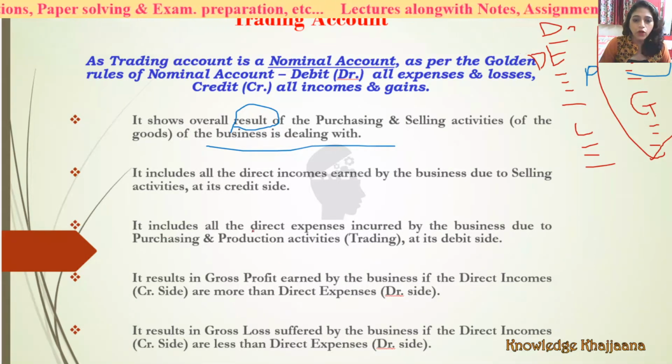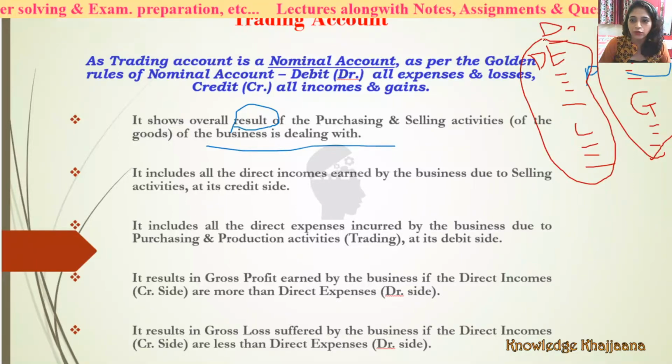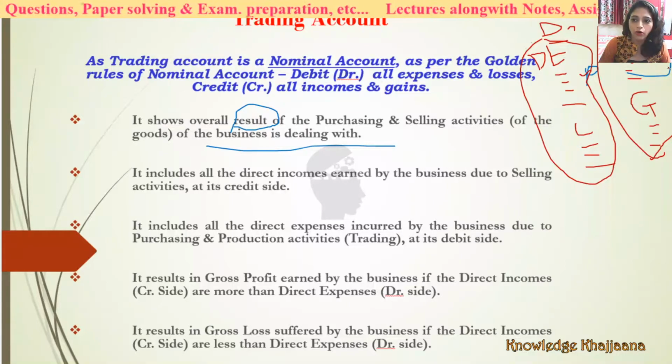It includes all the direct expenses incurred by the business due to purchasing and production activities. Due to purchasing, all direct expenses are incurred. Due to selling, all direct incomes are gained, right? Expenses on the debit side and incomes on the credit side.